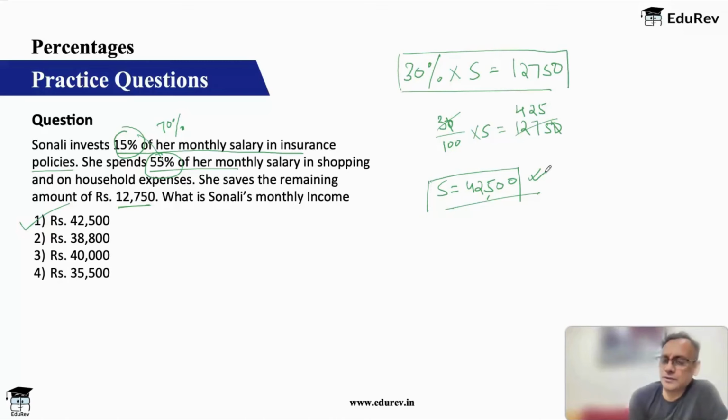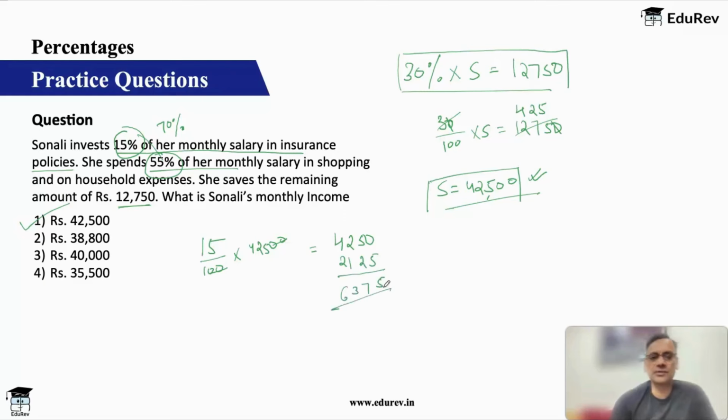is 42,500. Also, let's try and answer how much does she spend for insurance. She spends 15%, right? So 15 by 100 of salary, which is 42,500. Okay, so 2 zeros will get cancelled. So you will get 425 into 15. So 425 into 10 is 4250, and into 5 will be half of this, 2125. So this gives you 6,375. She spends that on insurance.